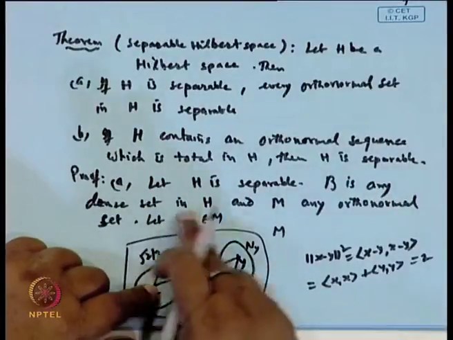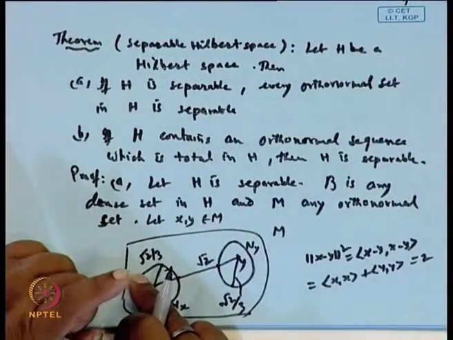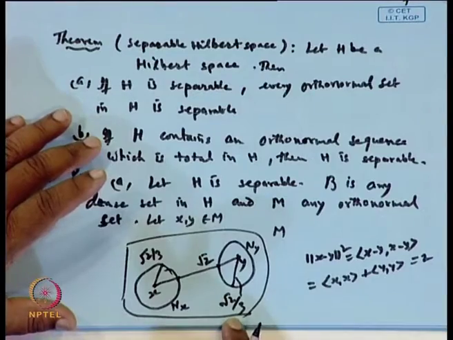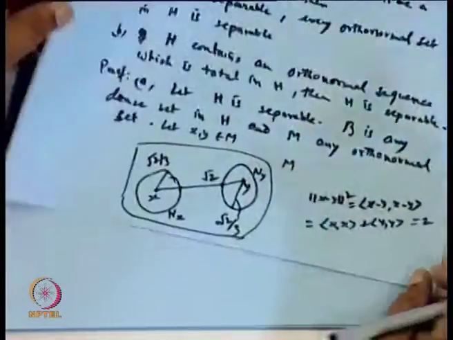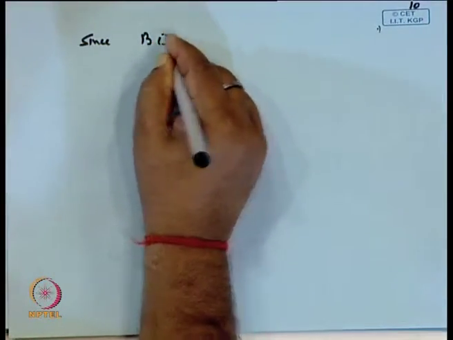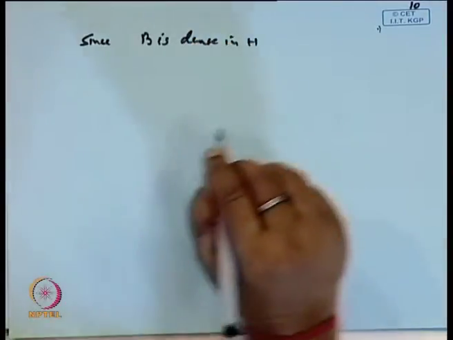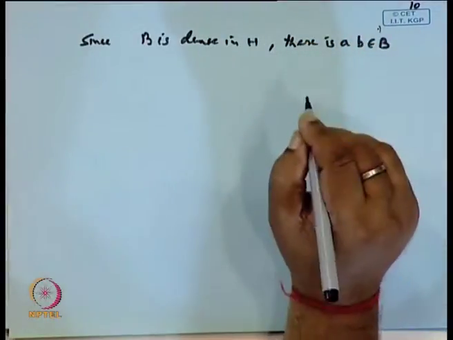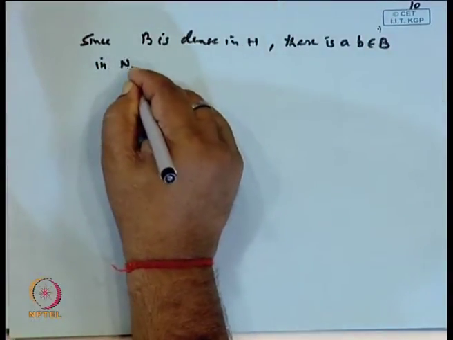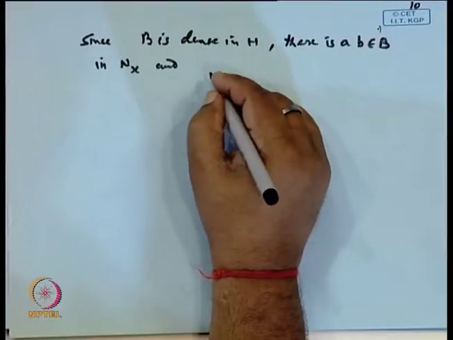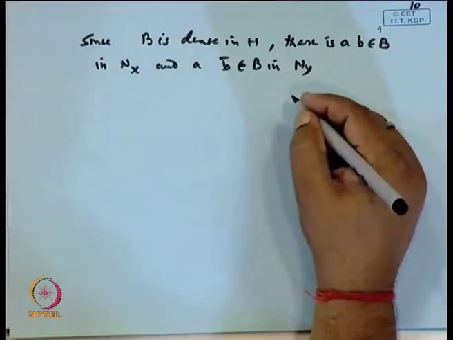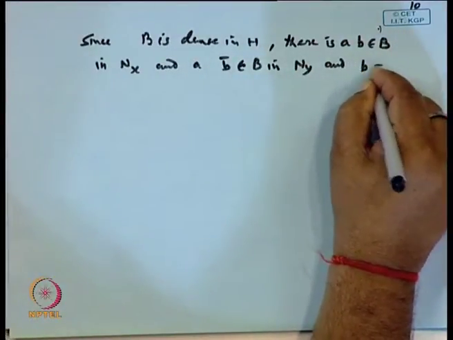Now B is dense in H, so each neighborhood will have an element of B. Since B is dense in H, there is a b belonging to B in Nx and a b bar in Ny such that b is different from b bar.